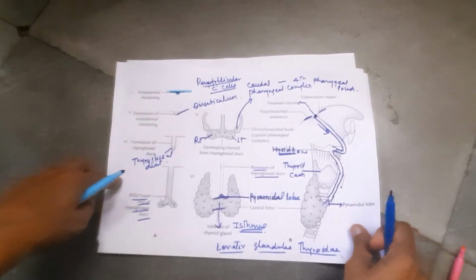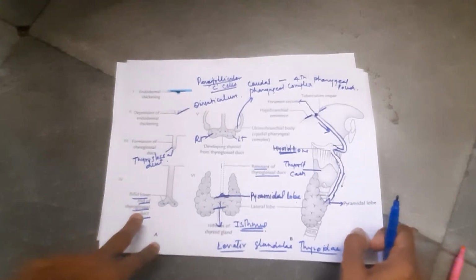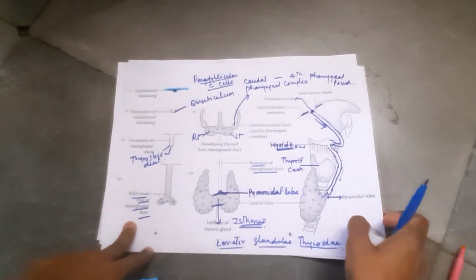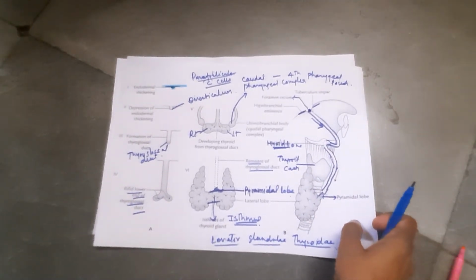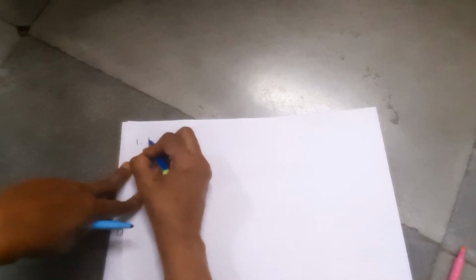Now we come to its anomalies and clinical correlations. The important anomalies in the position of the thyroid gland: number 1 is the lingual thyroid.